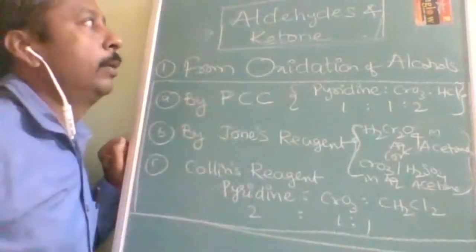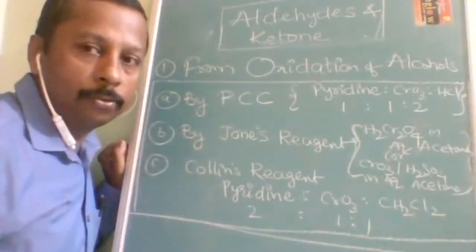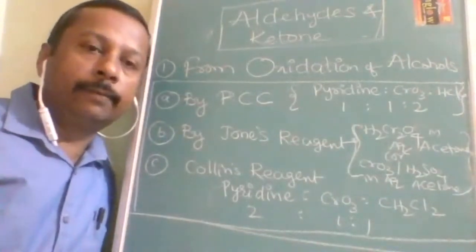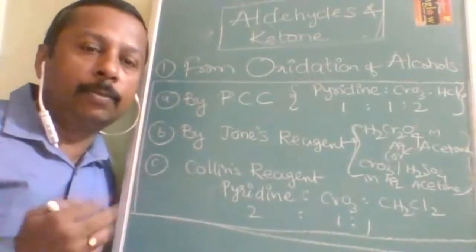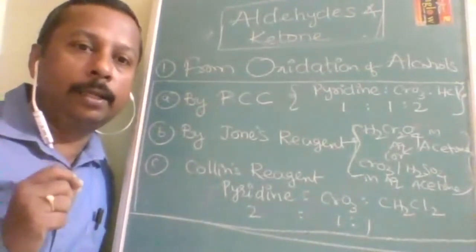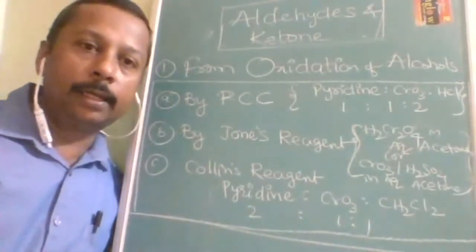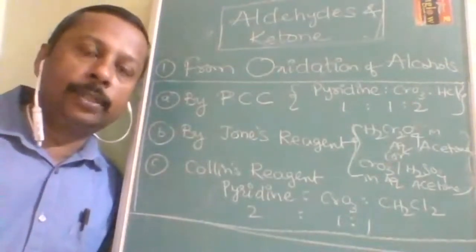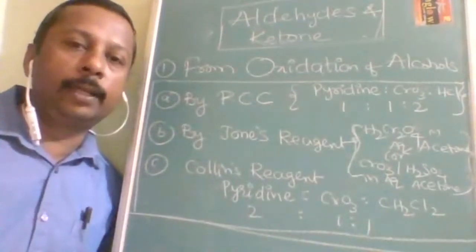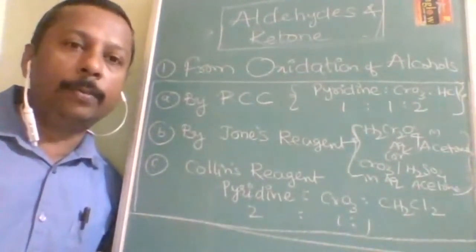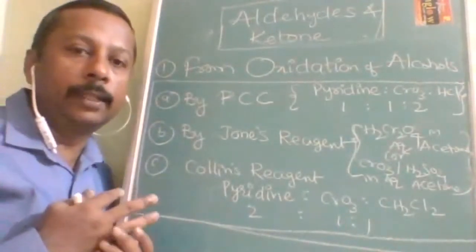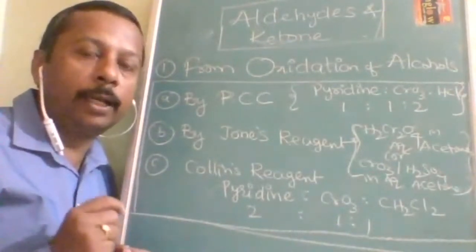In the preparation of aldehyde and ketone by oxidation, we have two types of definition. First, either addition of oxygen or removal of hydrogen. So for preparing aldehyde or ketone from an alcohol, we are using the definition of removal of hydrogen. Simply, we are removing the hydrogens of the alcohol. Two hydrogens are removed, and they are going to give you either an aldehyde or a ketone.